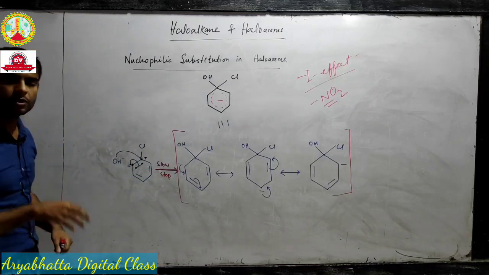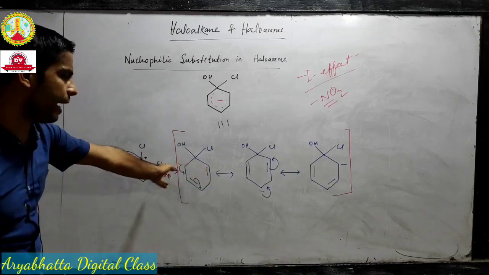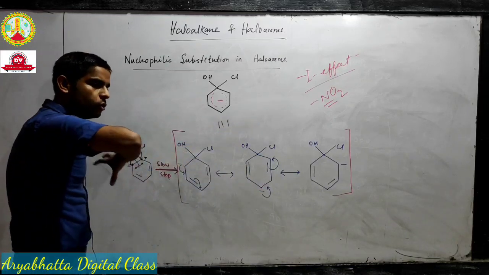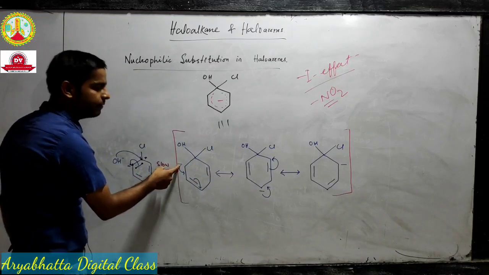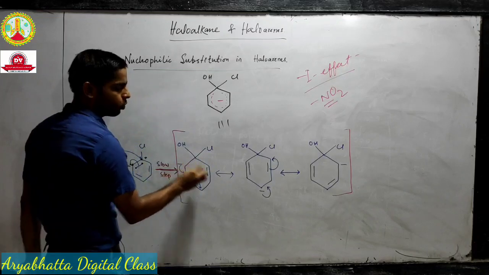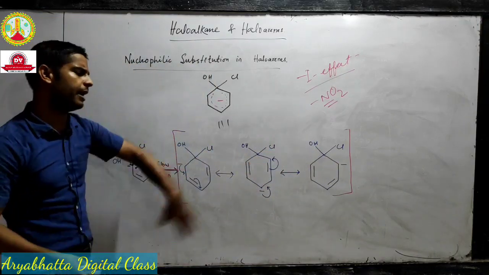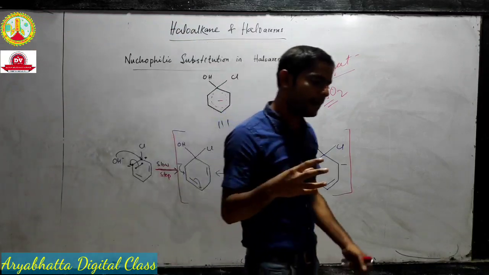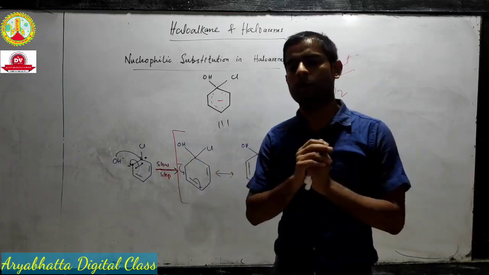Why? So the answer is in the resonance structure only. If you look at these three structures carefully, you will see that no matter how you draw the resonance structure, you will get negative charge always at either ortho or para position. You try it in any way possible, and you will get the negative charge appearing selectively at either ortho position or the para position.